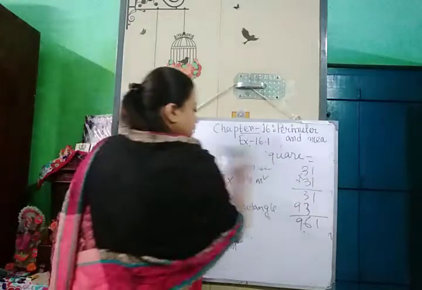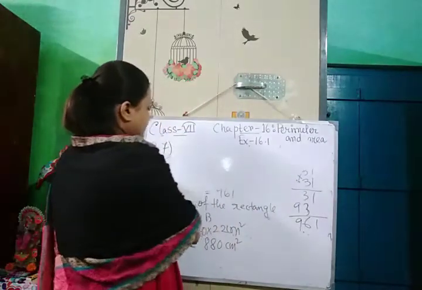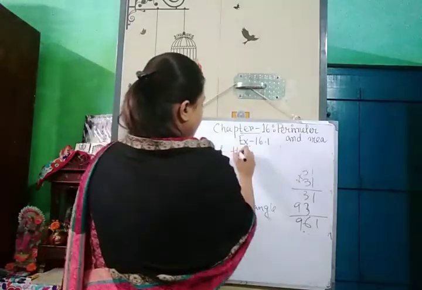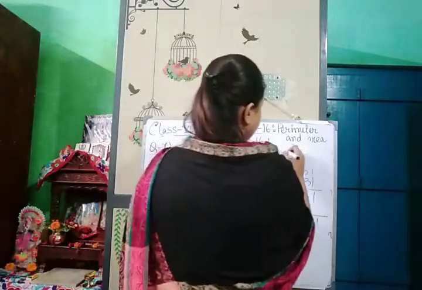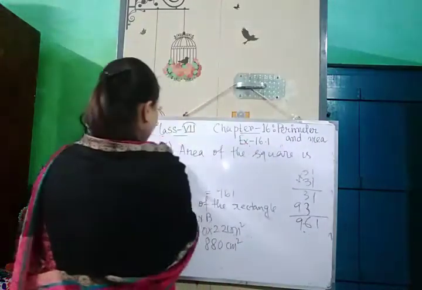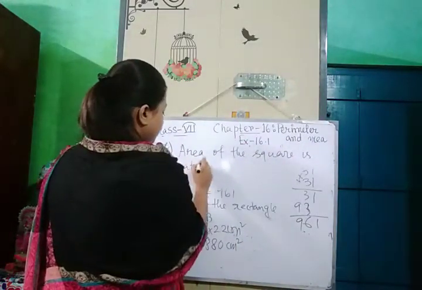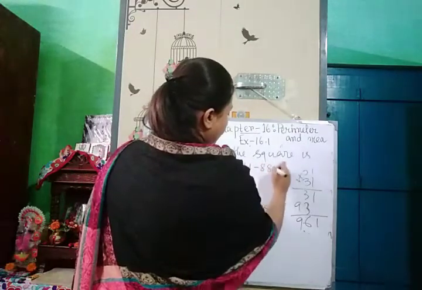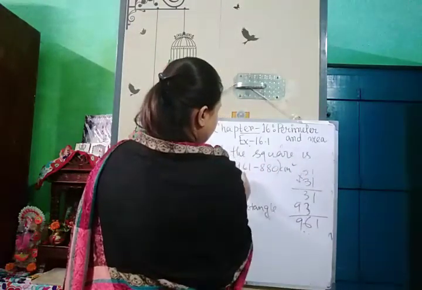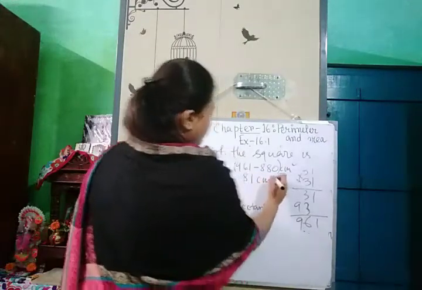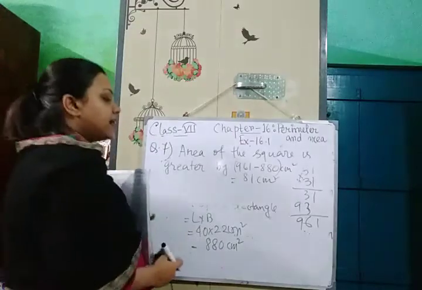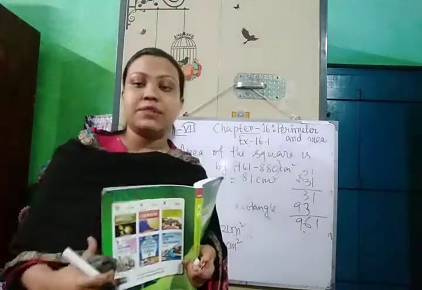So we will write here, area of the square is greater by 961 minus 880 centimeter square, that means 81 centimeter square. So the area of the square is greater than the area of the rectangle by 81 centimeter square.